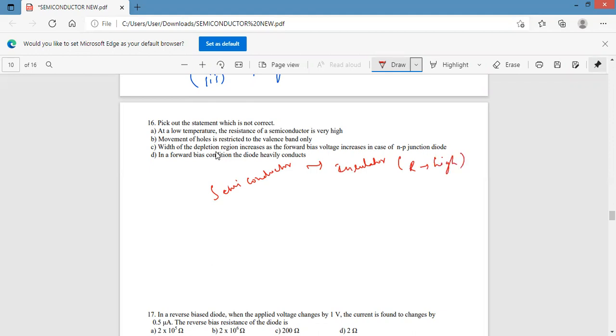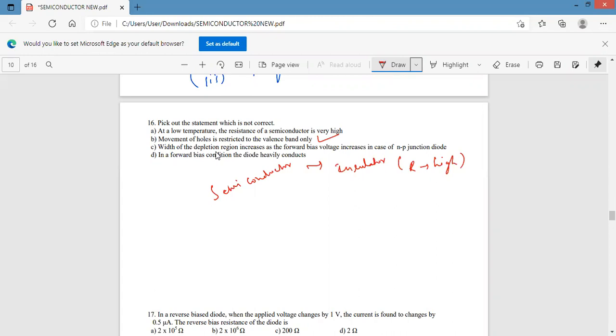Next, the movement of holes is restricted to the valence band. Correct. Holes are only available and move in the valence band, and free electrons are available only in the conduction band, and they can move in the conduction band. So option B is also correct.